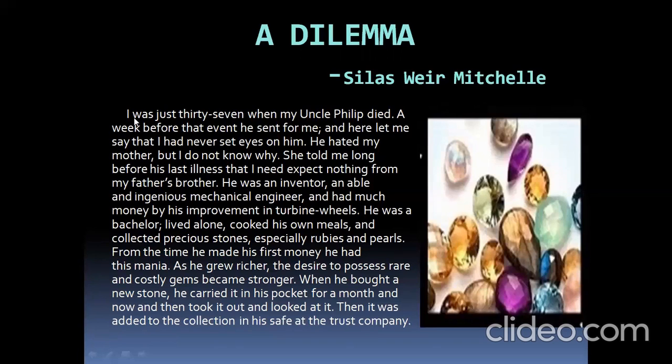See here. This story starts like this: I was just 37 when my uncle Philip died. A week before that event, he sent for me, and here, let me say that I had never set eyes on him. The author who is narrating the story is 37 years old.